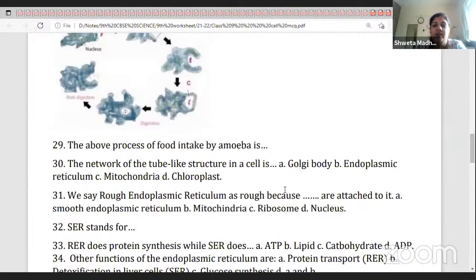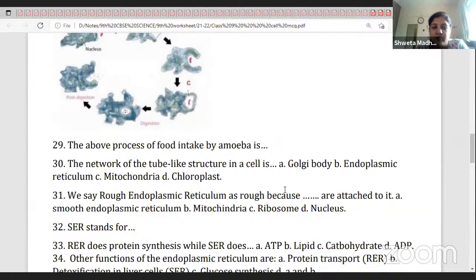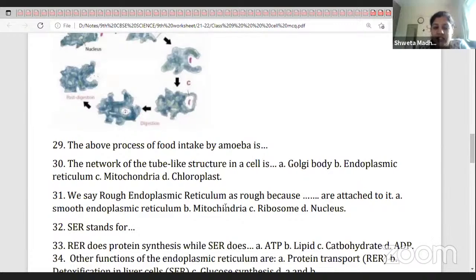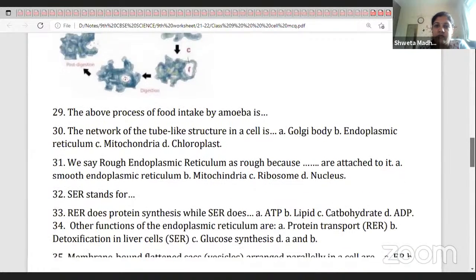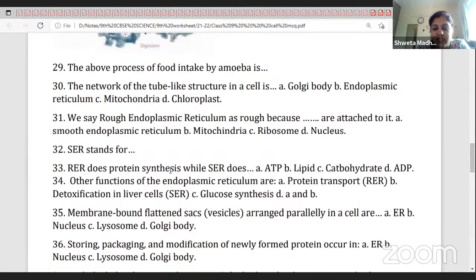The network of tube-like structures in a cell is the endoplasmic reticulum. We say rough endoplasmic reticulum is rough because ribosomes are attached to it. SER stands for smooth endoplasmic reticulum. RER does protein synthesis while SER does lipid synthesis.